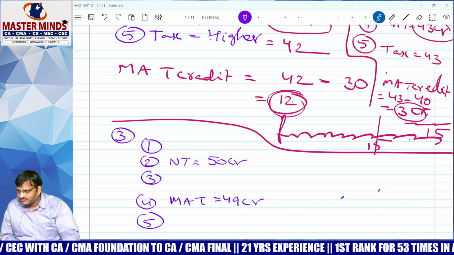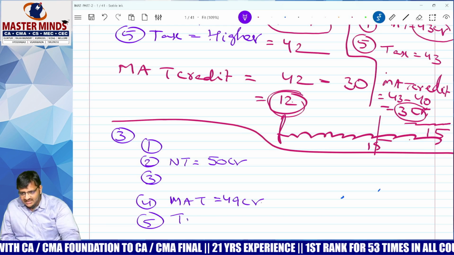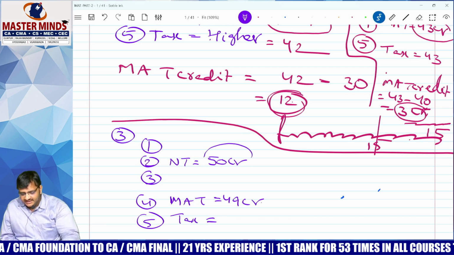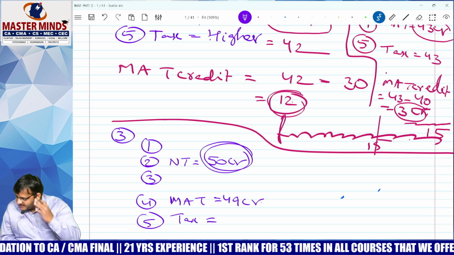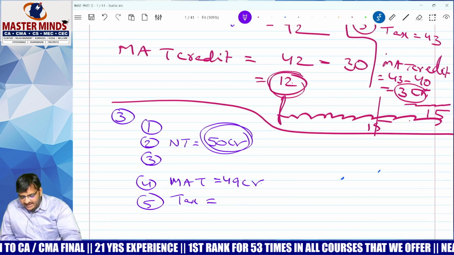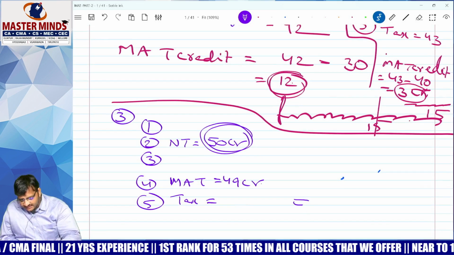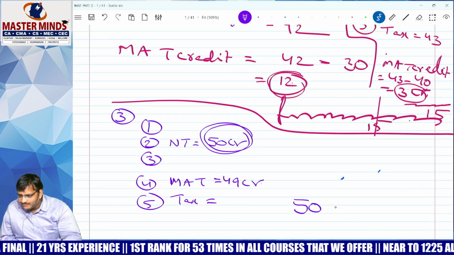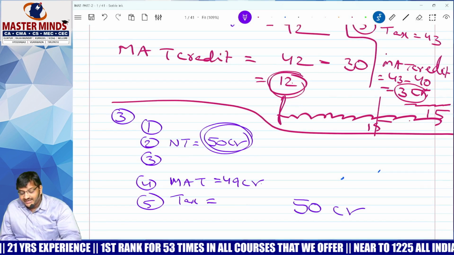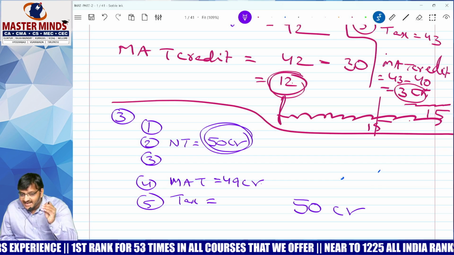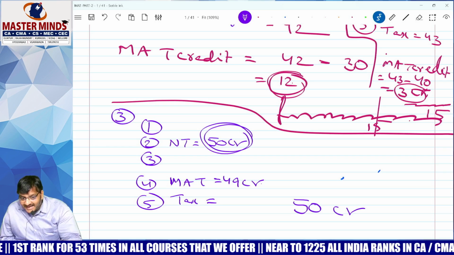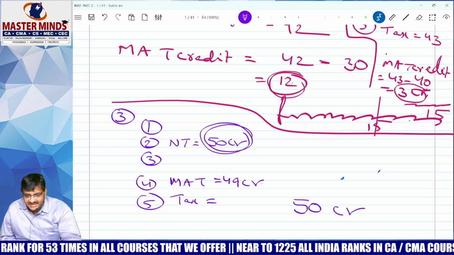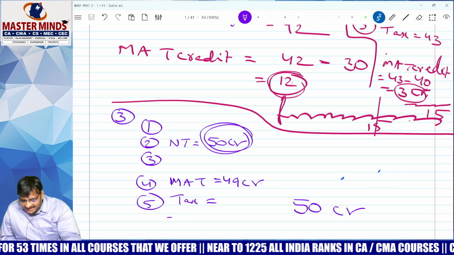Good news or bad news? Good news. Good news is you are paying tax as per your expectations. Madam, tell me, what is the tax liability? 50. Normal or MAT? Normal. Whenever your normal tax liability is higher than the MAT, you know what is the good news? That MAT credit can be adjusted.